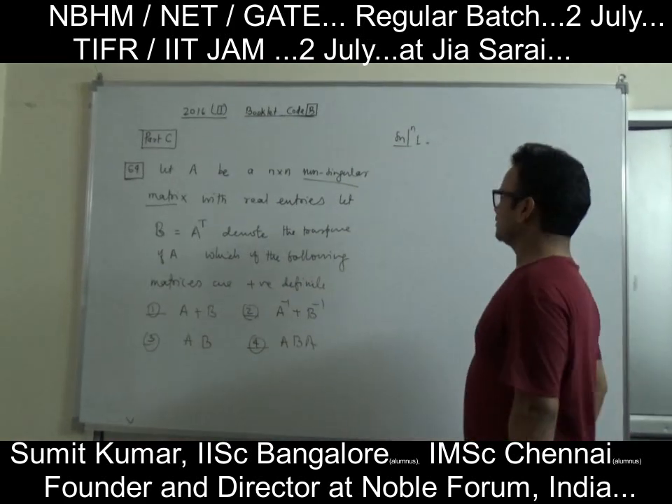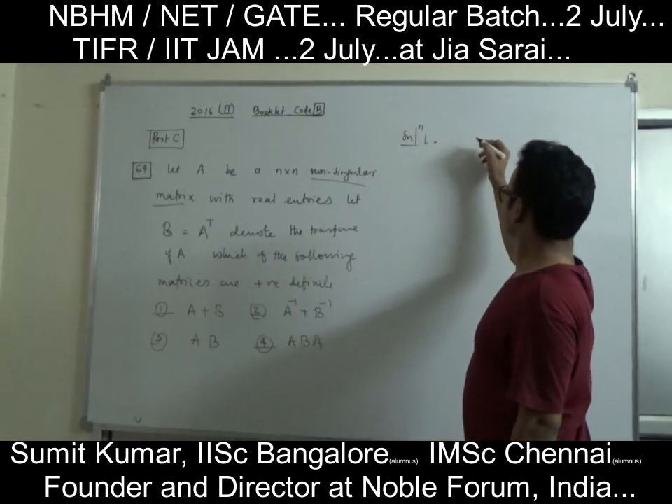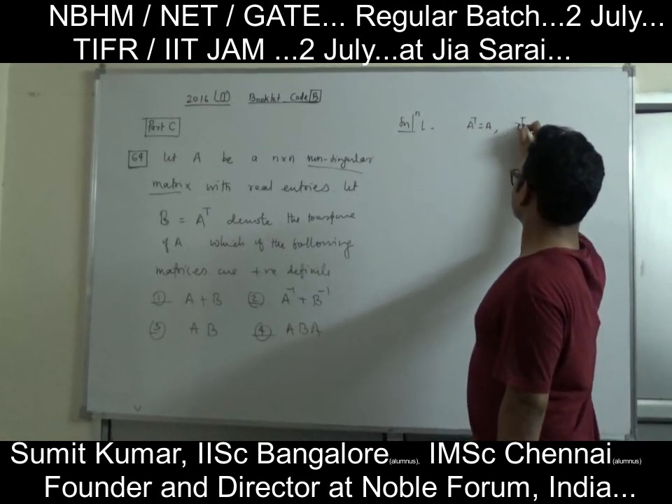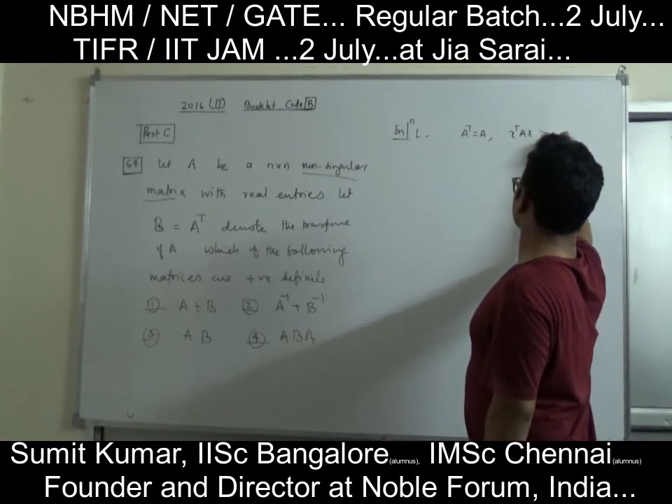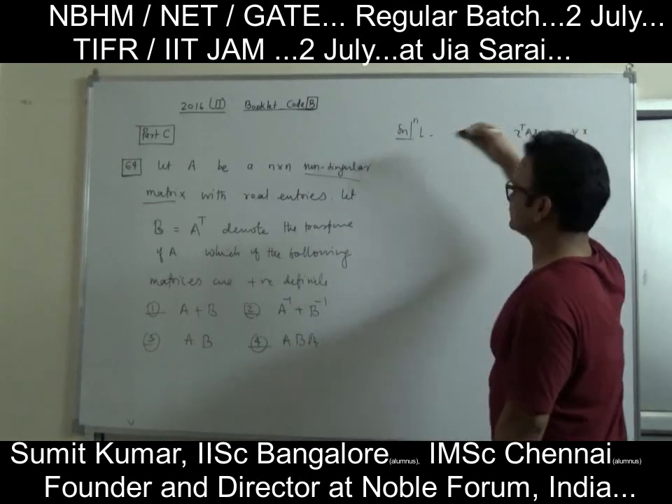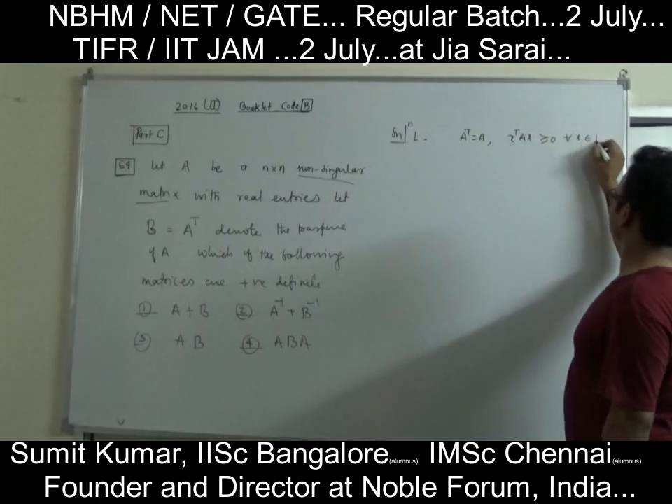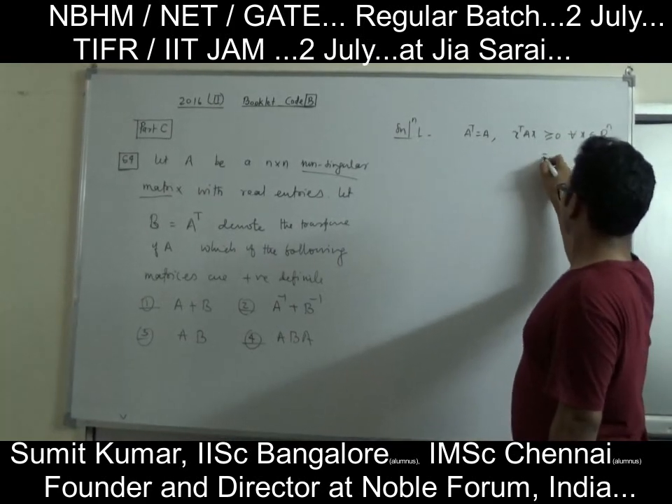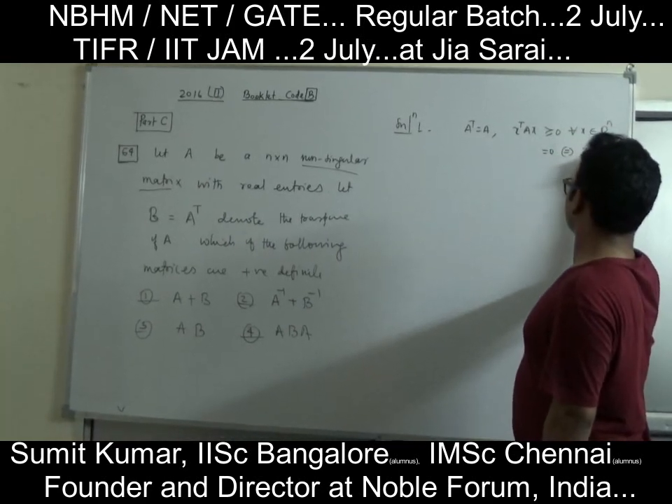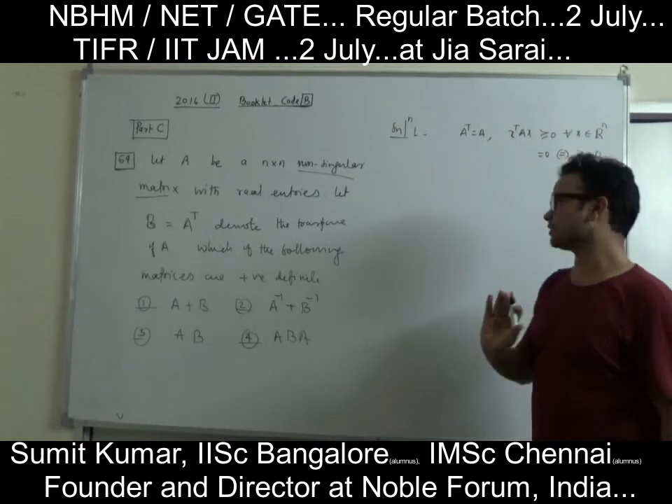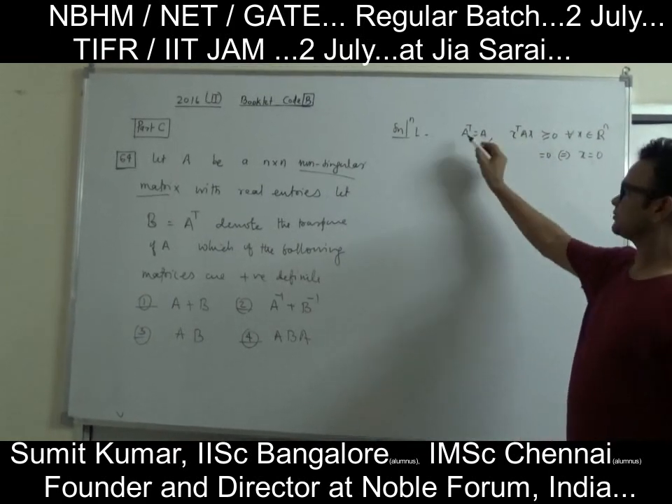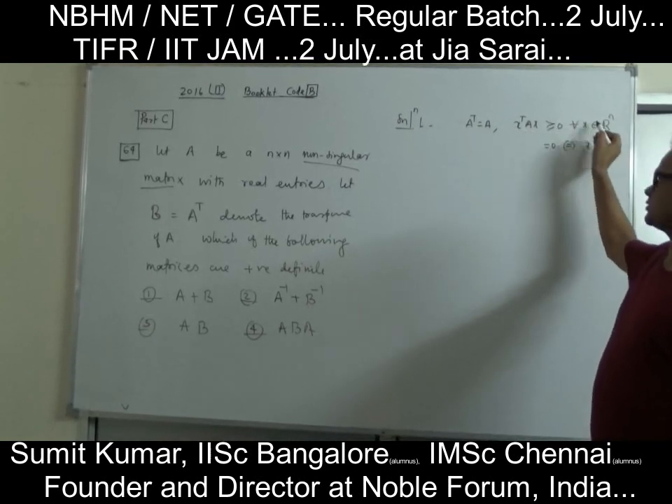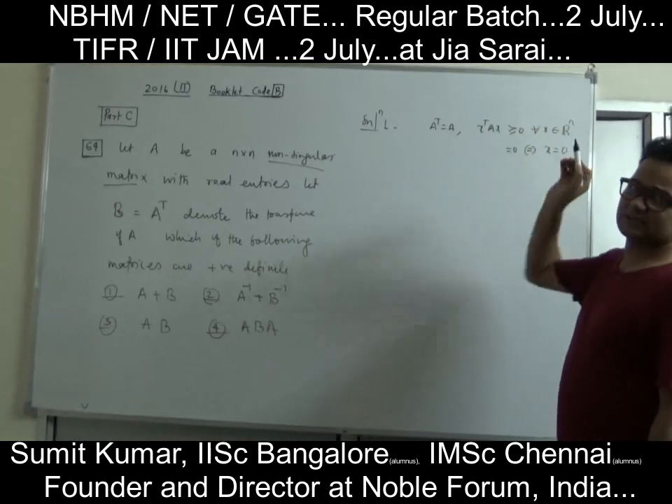So what is the definition of positive definite? A matrix is said to be positive definite if A transpose equals A and X transpose A X is greater than or equal to 0 for all X. Of course we are working over R^n, and it is equal to 0 if and only if X is equal to 0. That's the definition of positive definite: the matrix is symmetric and X transpose A X is greater than or equal to 0, with equality if and only if X is equal to 0.